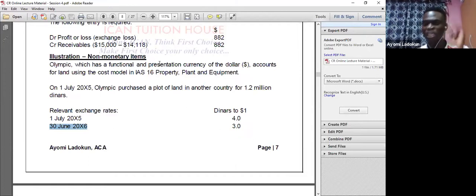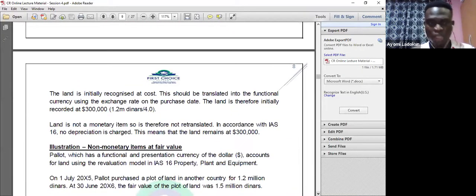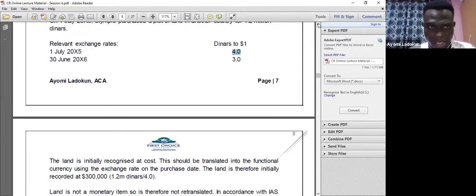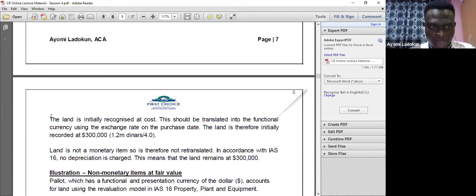Okay, so when the transaction occurs, what will I do? I will simply say, how much is the money? 1.2 million divided by 4.0. I will have a figure. Because it's land, what will I do now? I will have to debit my PPE, and because we have not paid, I'll now credit my payables. Okay, so look at it now.